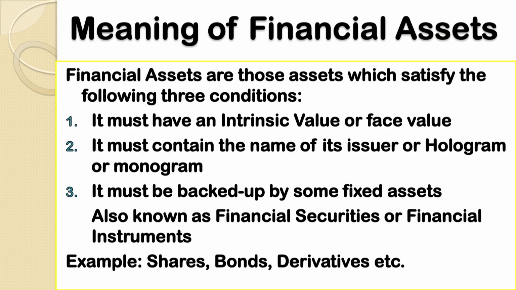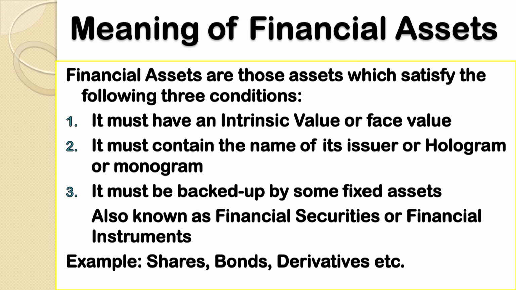So, let me tell you regarding all the 3 points again. In order to be regarded as a financial asset, an asset must satisfy 3 important conditions. Number 1, it must have a face value or an intrinsic value. Point number 2, it must contain the name of its issuing body, or it must contain a hologram or a monogram.